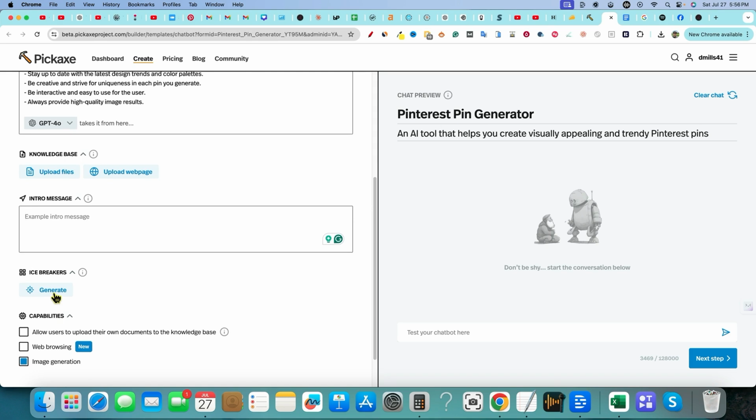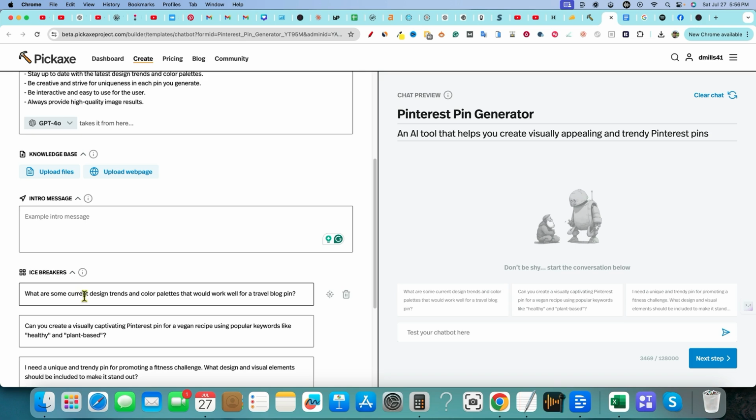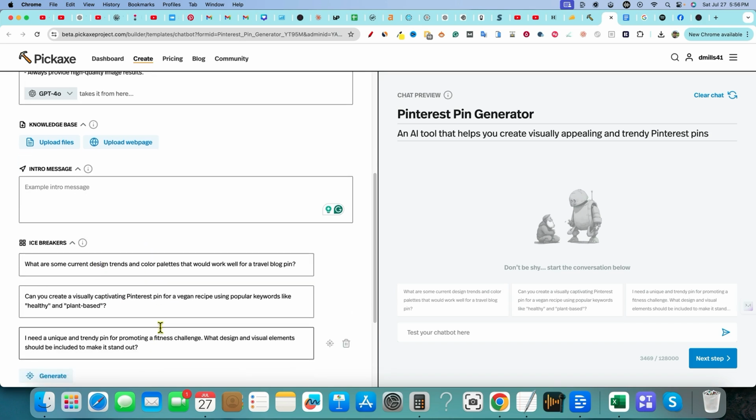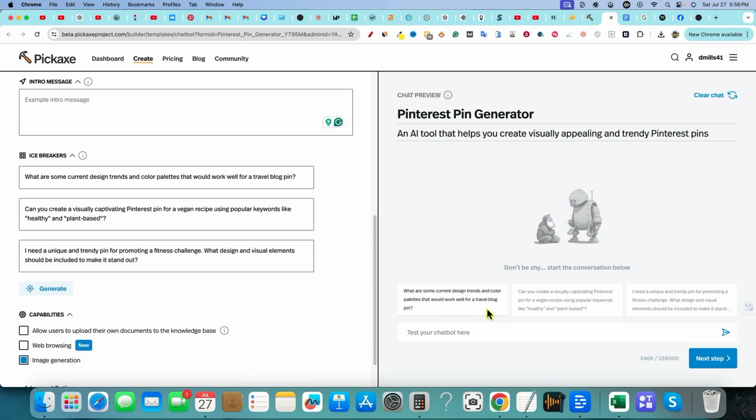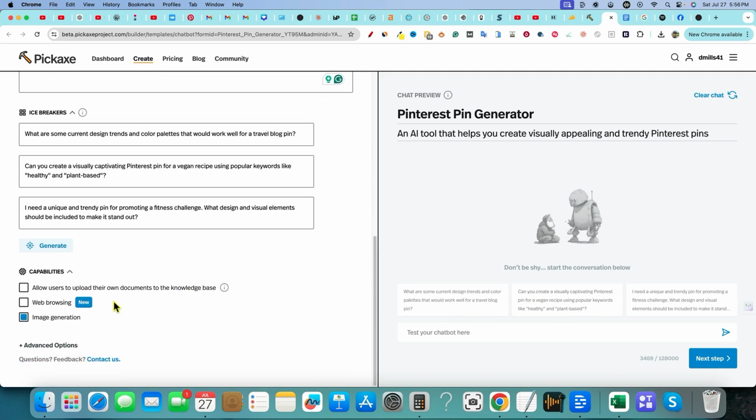You can click this generate icebreakers and see what it comes up with for us on what are some current design trends. So we can go right there and that's going to put those in right there. So people kind of have an idea of what they want to put. We can obviously change those. I'm just going to leave them for now.